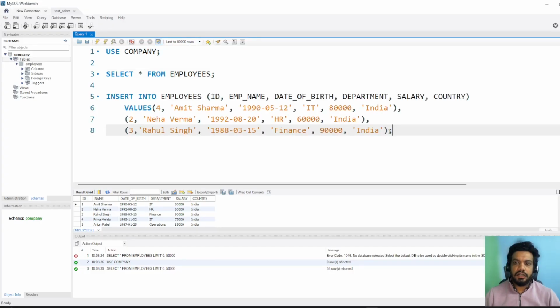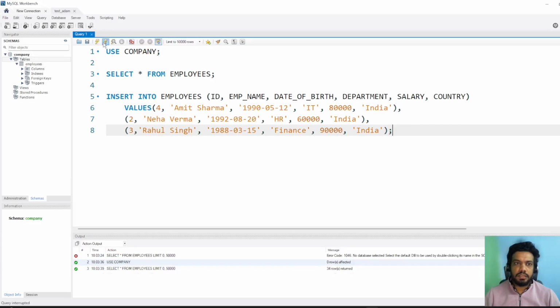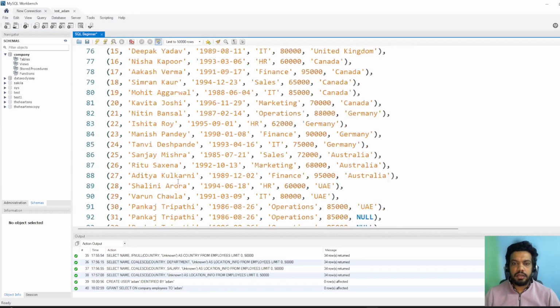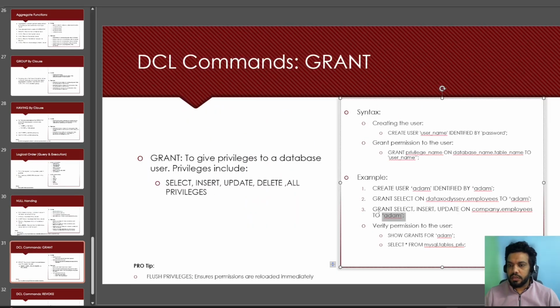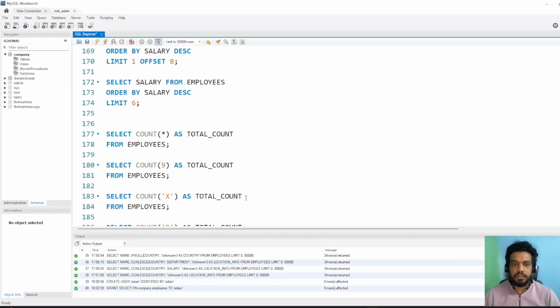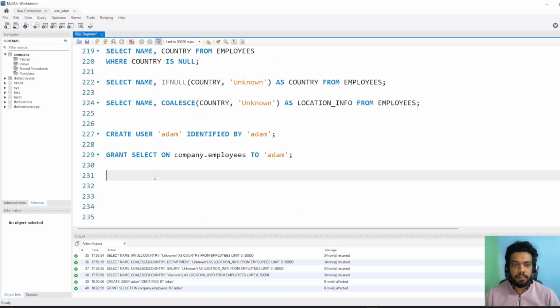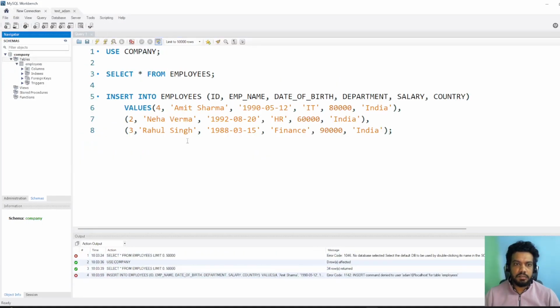See, we assigned the select command only. What if I insert the data? Let's say I do this, and you can see that the insert command is denied to the user because we haven't assigned that permission to Adam. So let's go back and assign the permissions first. Now we are assigning insert and update permissions to Adam, and let's run this. So permissions have been assigned.